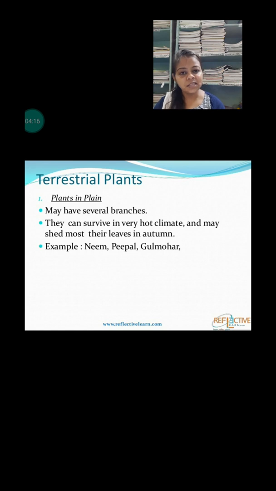They face the summer season, winter season, autumn season, and spring season. So they have to adapt themselves according to these seasons. Next, they shed their leaves in the autumn season. Why? Because they cannot release waste material like us. We release some solid waste material from our body, but plants cannot do that.